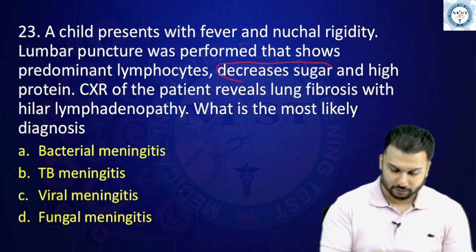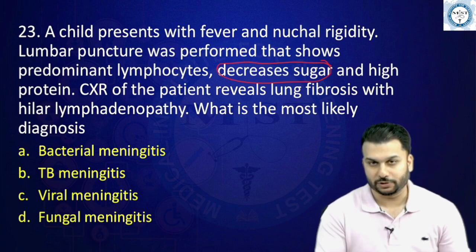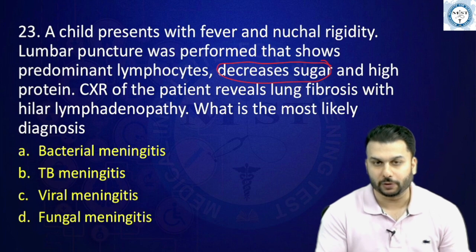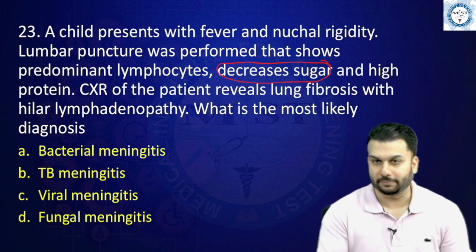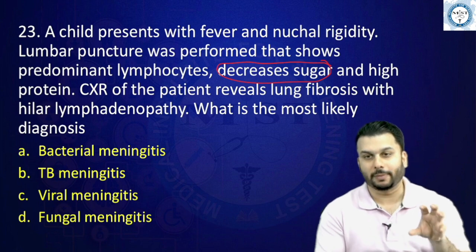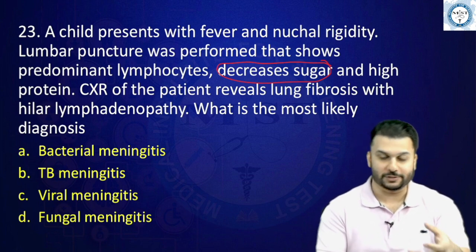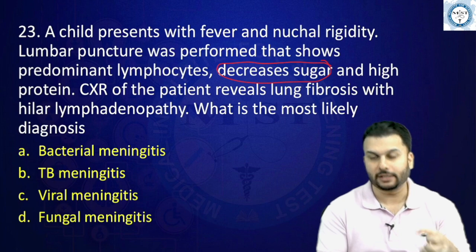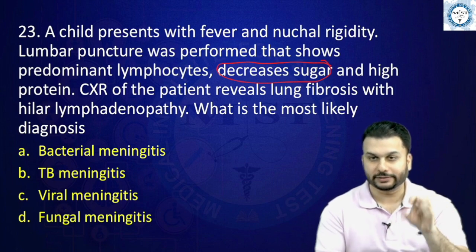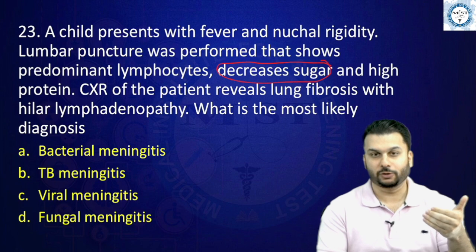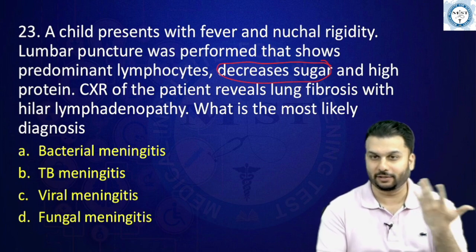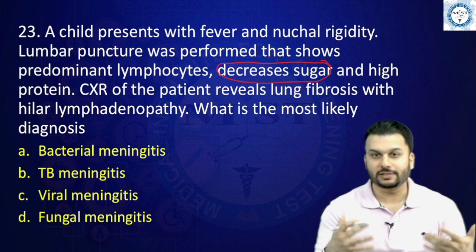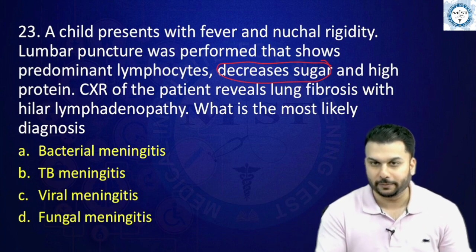Number one, a very important hint that you see over here is the decrease in sugar. Decrease in sugar means it has to be bacterial meningitis. See, I told you the bacteria loves glucose. That's why they consume it. Let's think about it like that. So bacterial meningitis can do this. Now in this there are two options which are bacteria. One option is bacterial meningitis itself and another is TB. What is TB? TB is a bacteria as well. So both of them can lower the sugar.